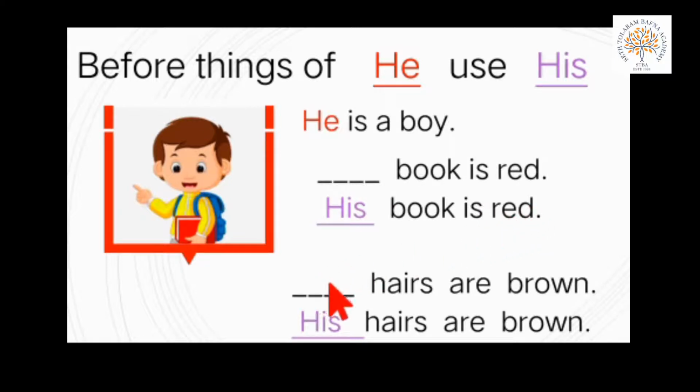Next is dash hairs are brown. Here we are talking about the hairs. Whose hairs? Boy's hairs. Male person's thing. So we use his. His hairs are brown. Okay. Now come to the next.